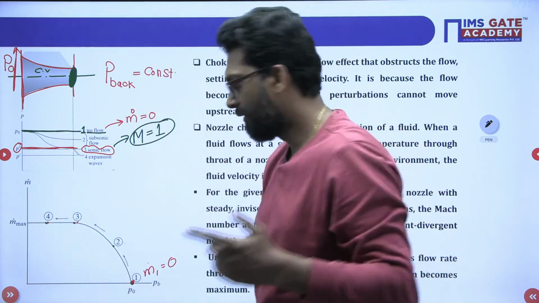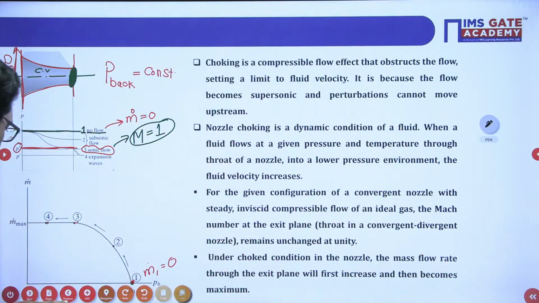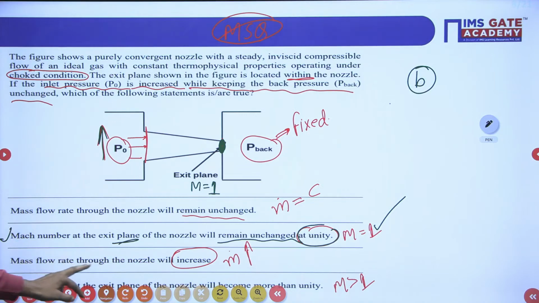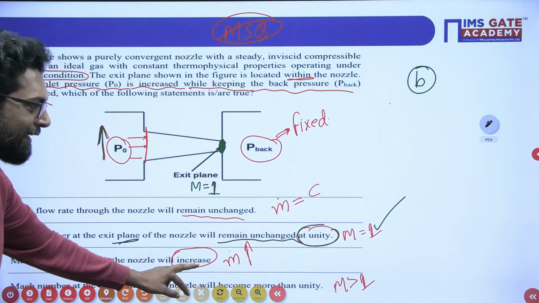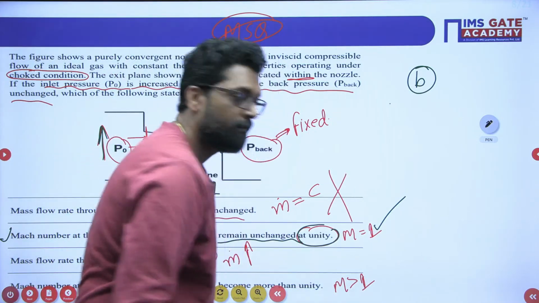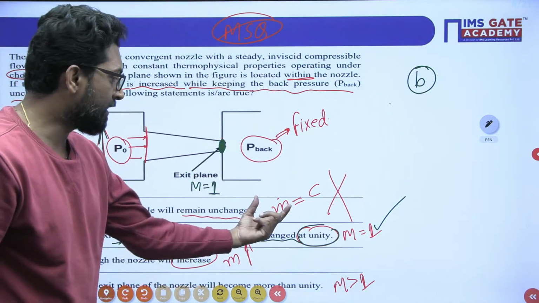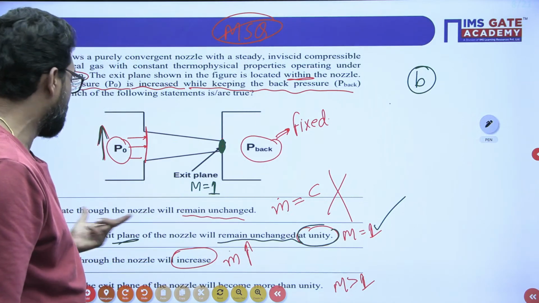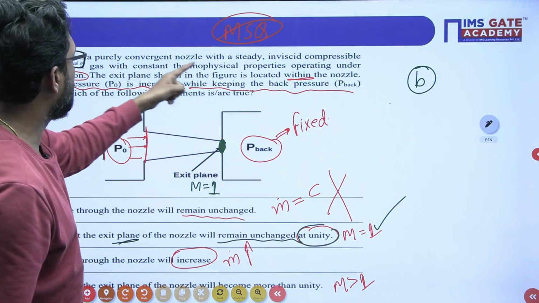But what is this condition it is given? Here, the mass flow rate through the nozzle will increase or be constant. So constant it is not. So this option is wrong. When there is choking, there is a maximum, that means unchanged.